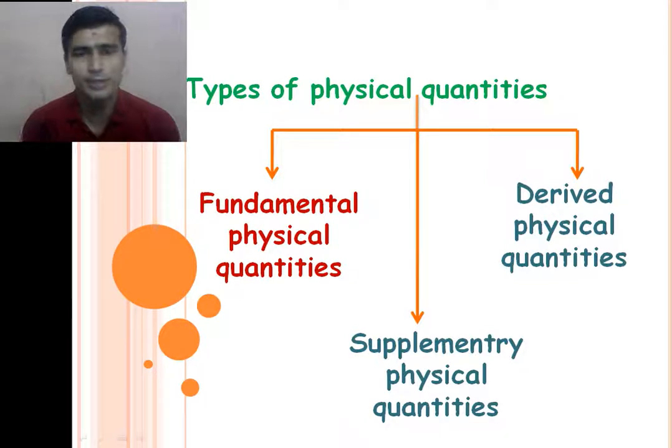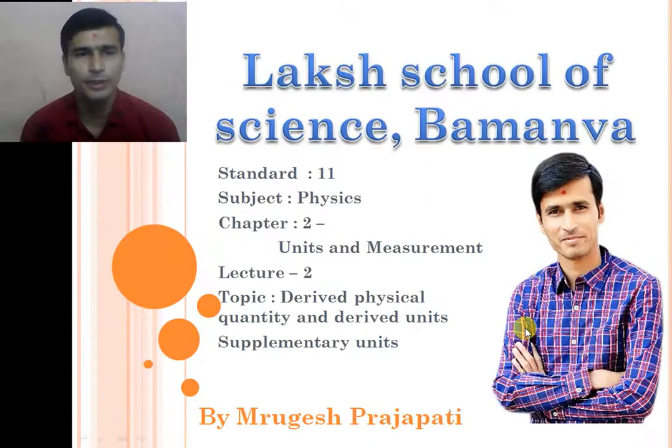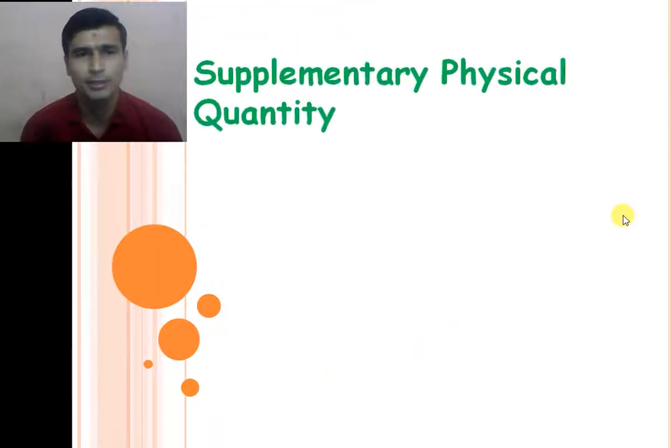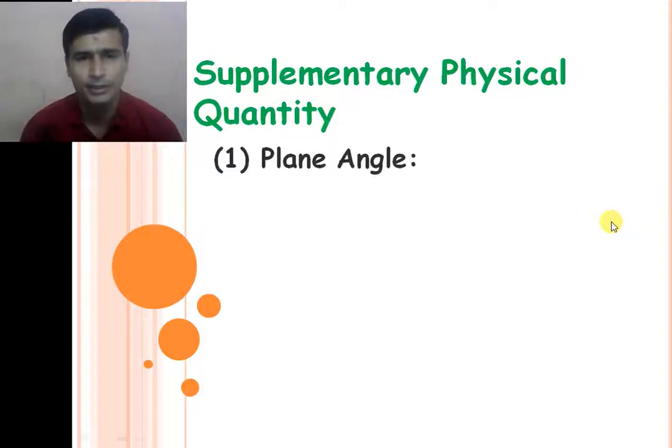So today we discuss the derived physical quantity and the supplementary physical quantity and their units. First we discuss supplementary physical quantities, and their units are called supplementary units. There are two supplementary physical quantities in physics, and their units are called supplementary units. First one is the plane angle. Plane angle is normally an angle.